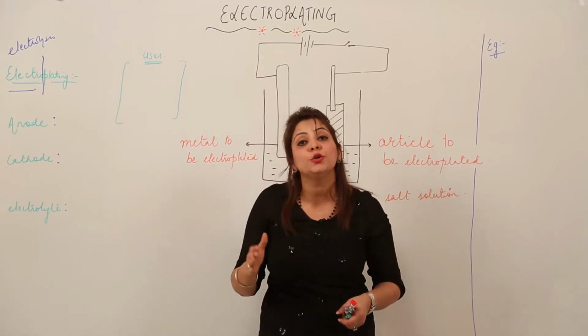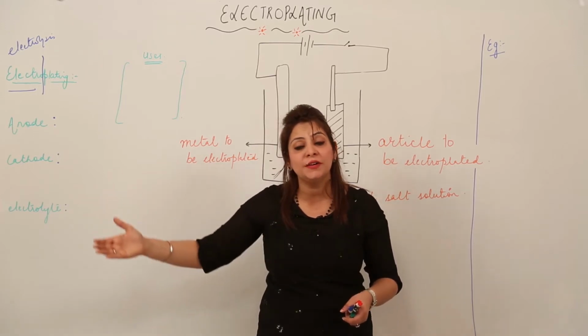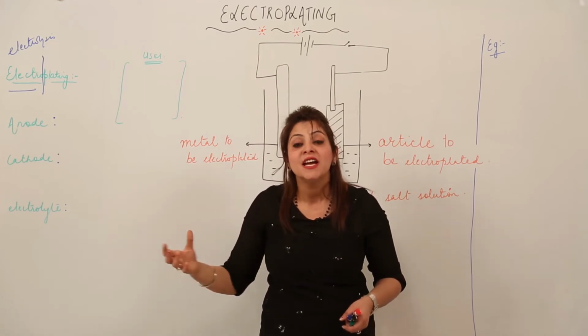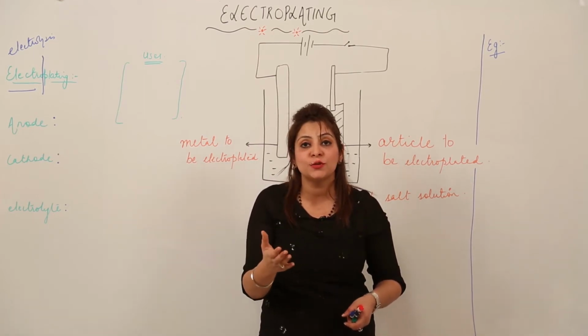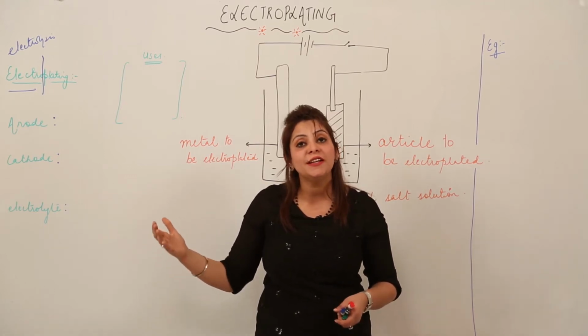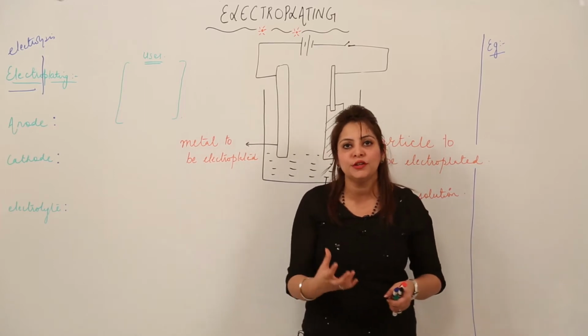That means rusting does not take place. So you can see that it is making the jewelry more attractive. It is making the decorative pieces more graceful. It is not letting the iron undergo the process of rusting. That means it is preventing corrosion. So this is how electroplating is serving some important uses.